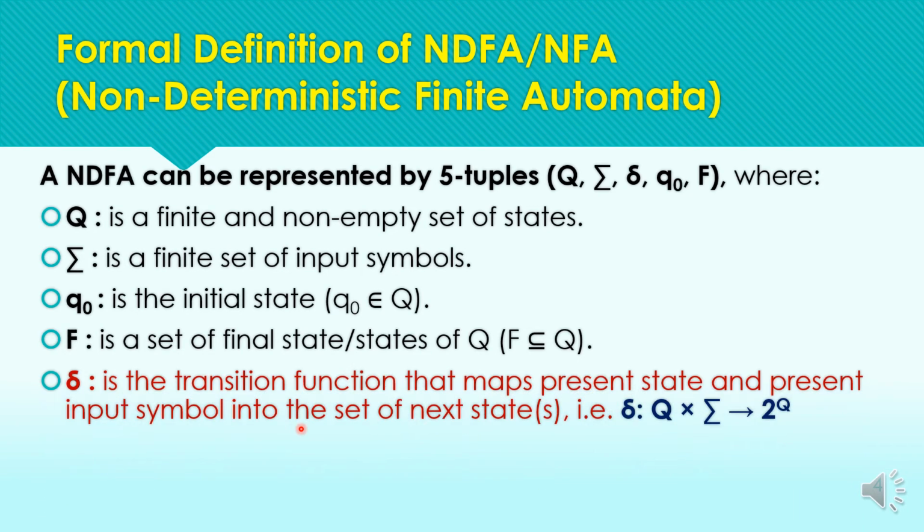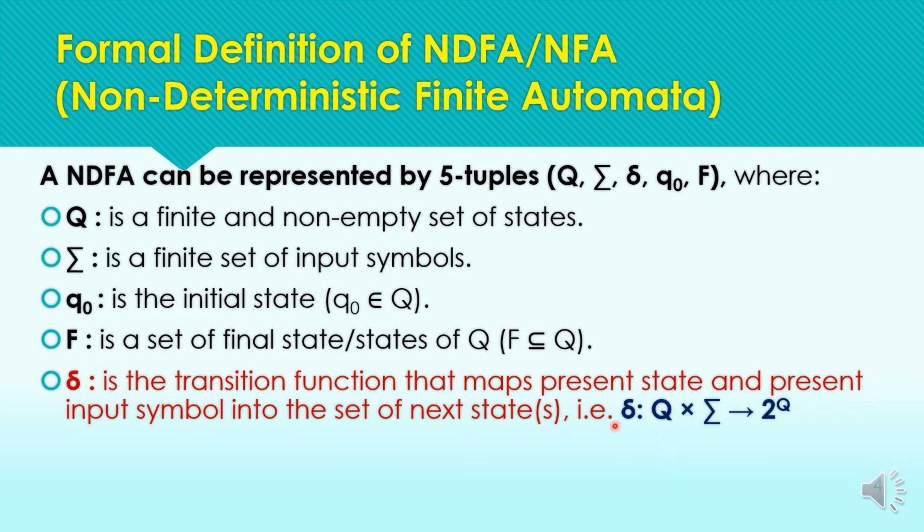In this case, the transition function maps the present state and present input symbol into a set of next states. Means we are not moving to one state for one input symbol from the present state. We can move to multiple states from a state for a single input symbol.